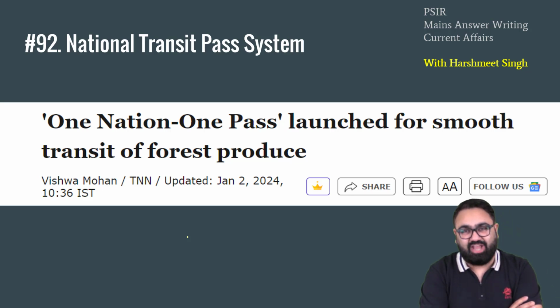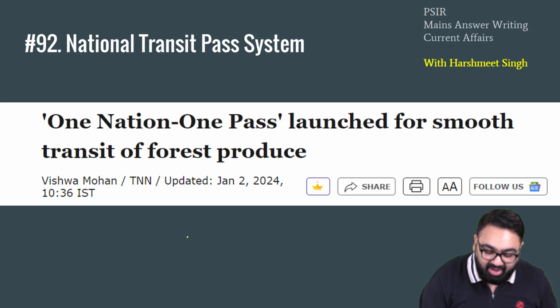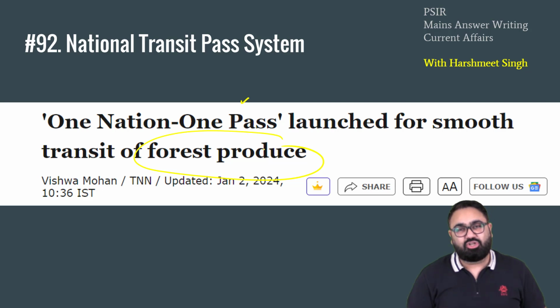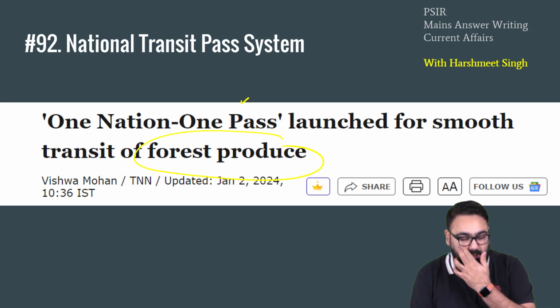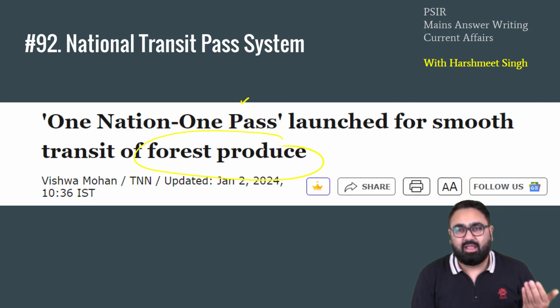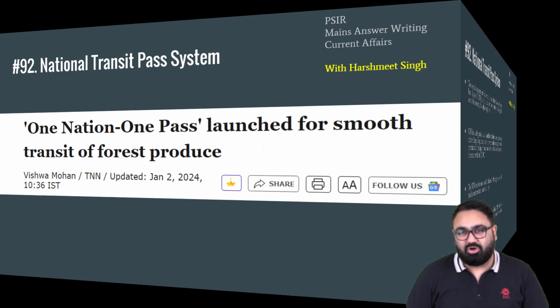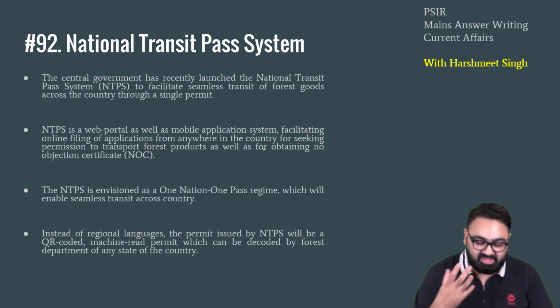Next, the Government of India in January this year launched One Nation, One Pass transit for forest produce. So, transportation of stuff by roads in India is difficult. And it's not just about the quality of roads and quality of highways. It is also about the fact that whenever a truck passes from one state to the other state, at the state borders, there's a lot of checking, there is harassment by the forces, and the truck drivers also complain that they are not allowed to go even though they have the paperwork, etc. Especially when they are carrying forest produce, timber, etc. There are allegations put on them that you may be running away or you may be stealing something.